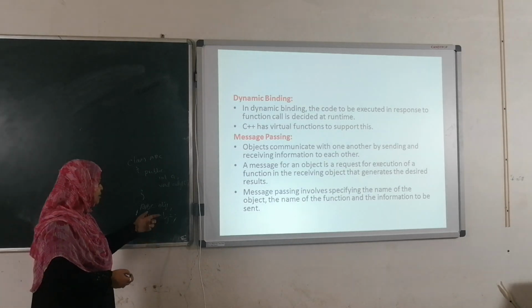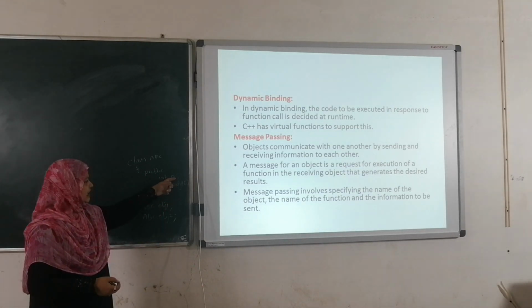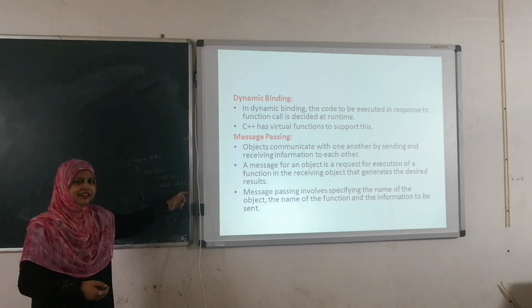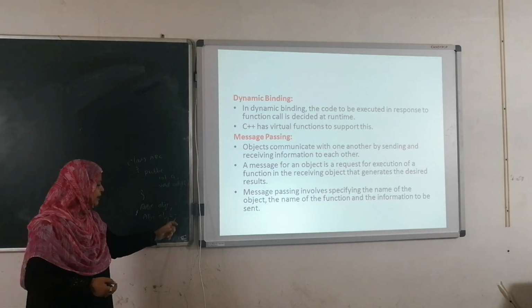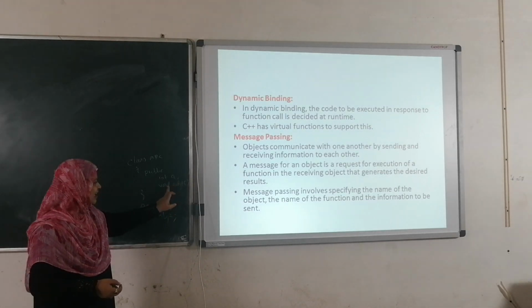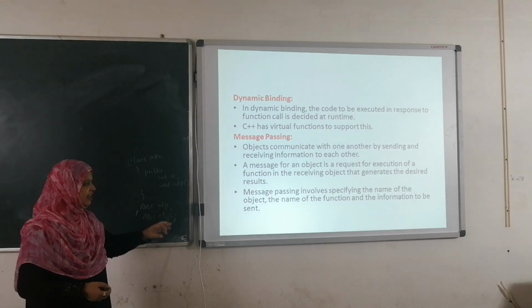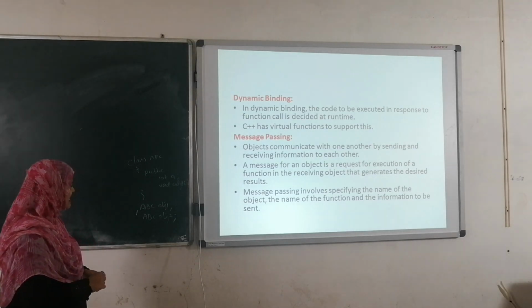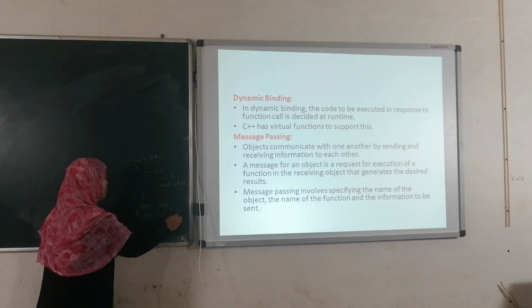By using obj1, we call the instance variable a and the member function add. By using obj2, we call the variable a and the member function add. Right? Message passing means we communicate between these two.